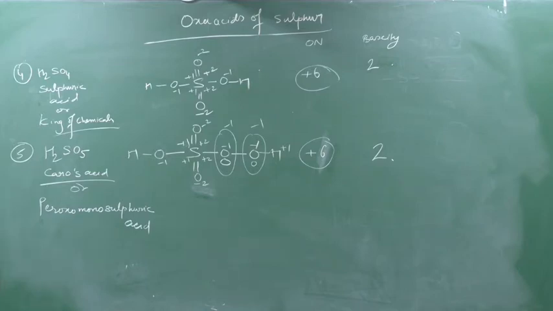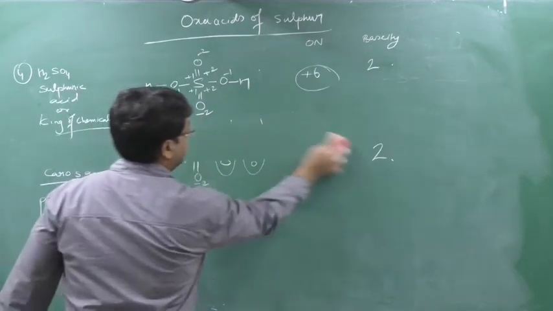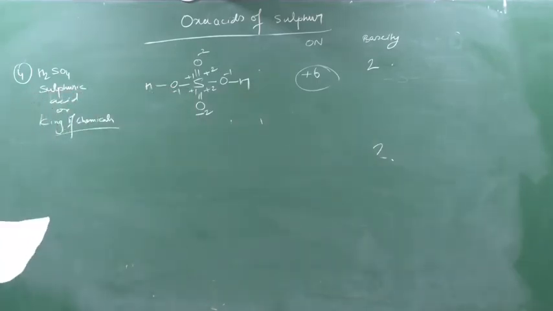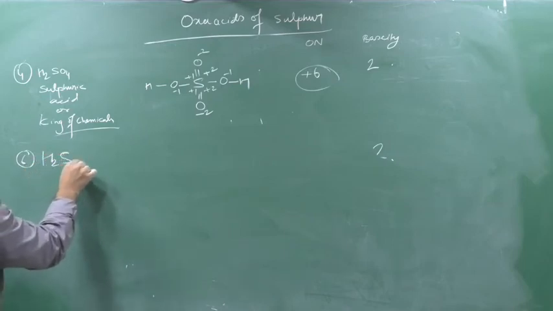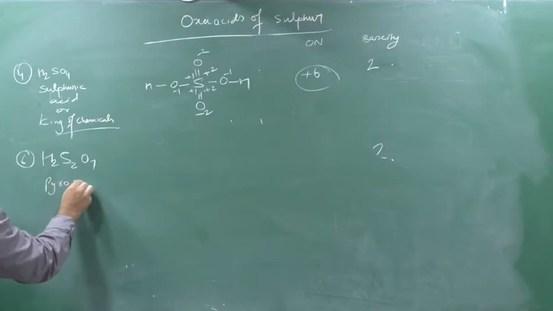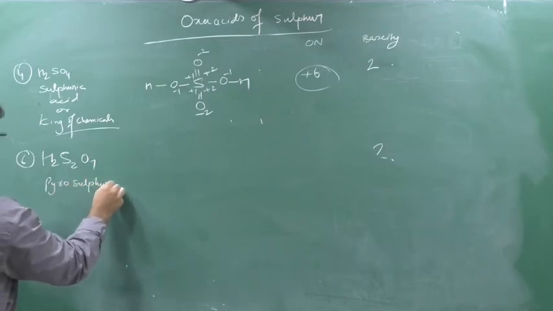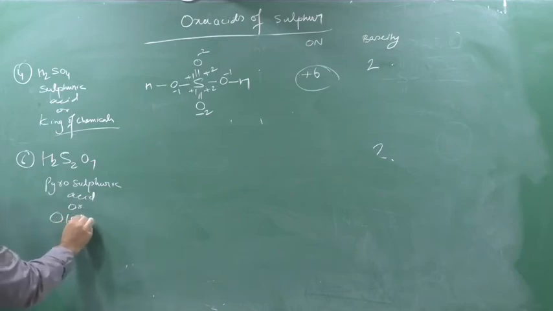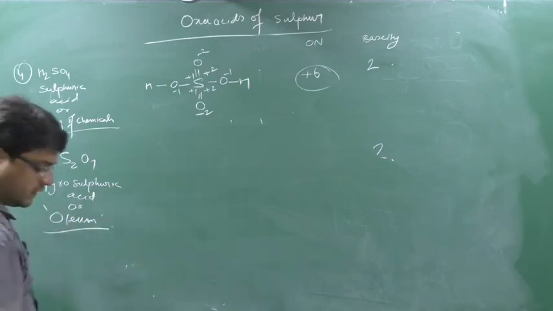Okay. So next is very important. I am erasing this, okay, because I will need space. So better you write down or take a screenshot. Okay. Next is number 6, H2S2O7. The name you remember: pyrosulfuric acid or oleum. Very famous. Last class only we did it in the